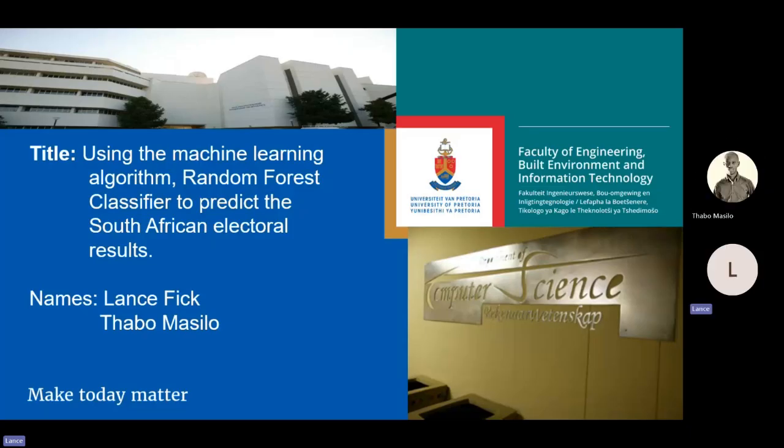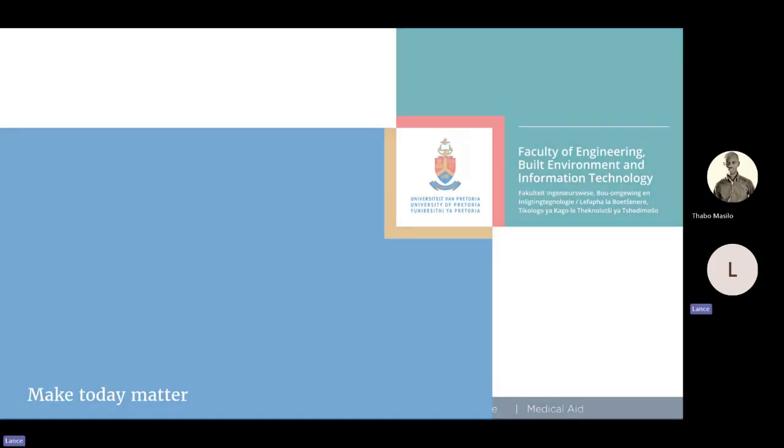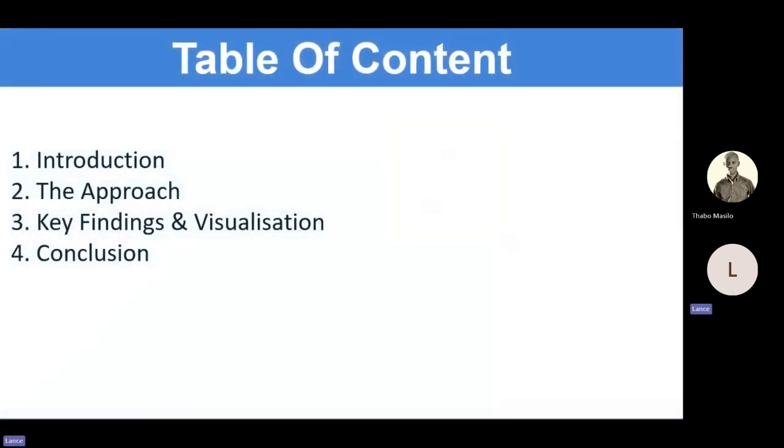The topic of our presentation is using the random forest classifier, which is a machine learning algorithm, to predict the South African election results. We'll start with a high-level introduction, followed by the approach we used, then explain some of our key findings, and then lastly end with a brief conclusion.